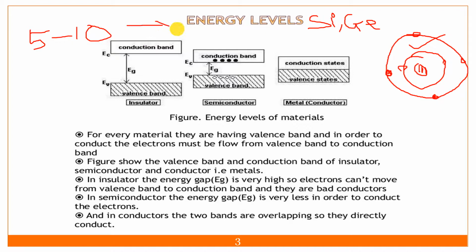Because electrons go this way, overall current will flow in this direction. In the insulator, the band gap is the gap between the conduction band and the valence band. The difference between this energy level and this energy level is called the band gap.